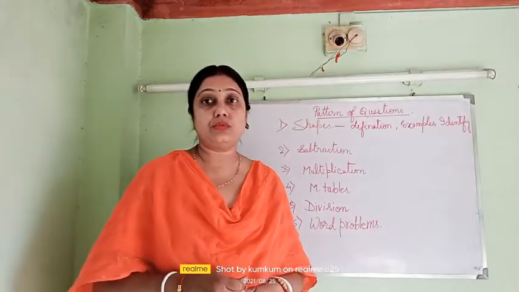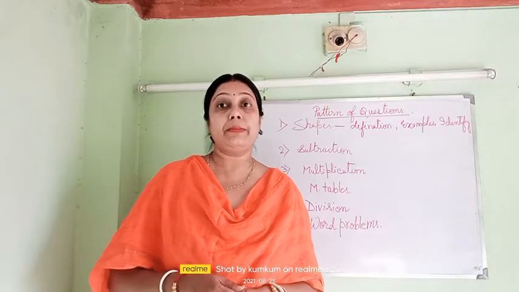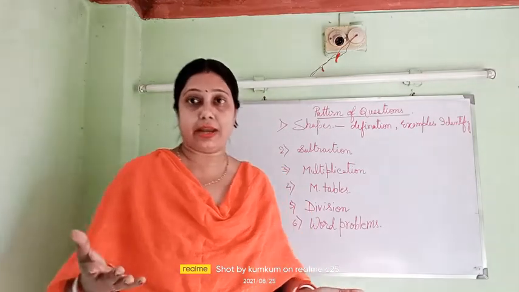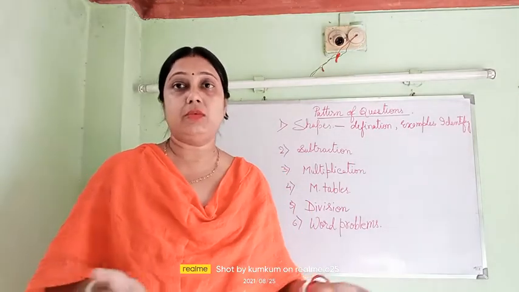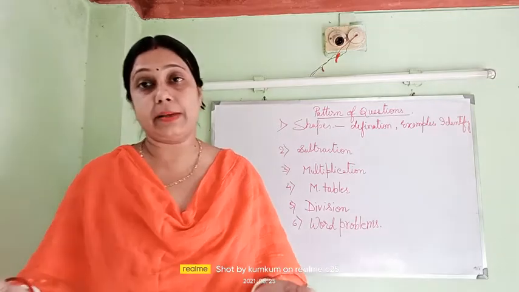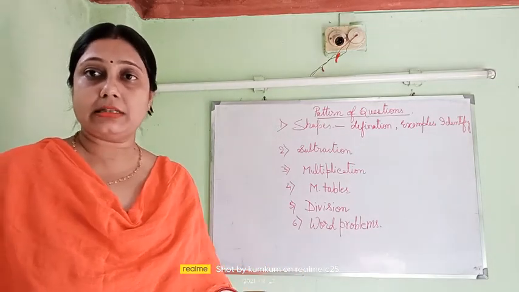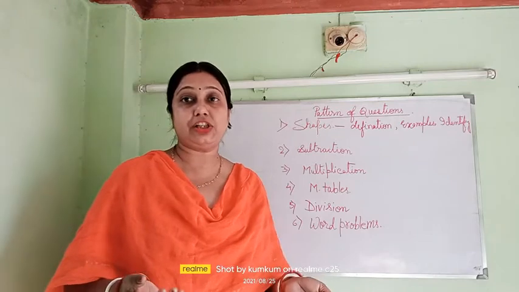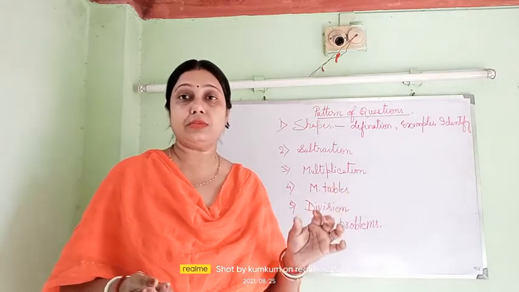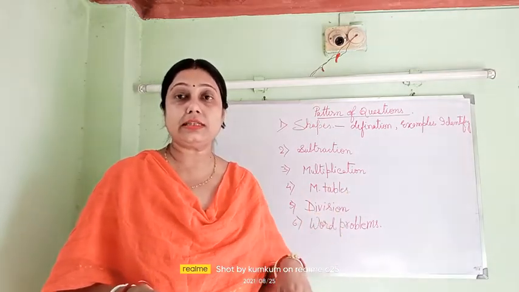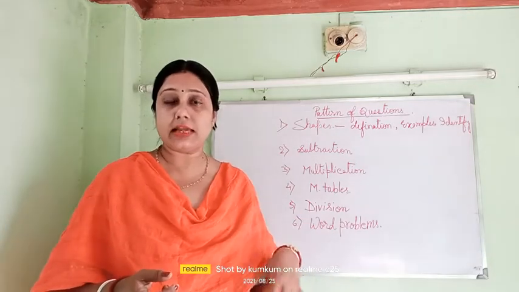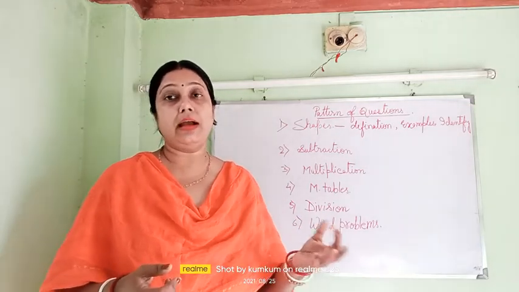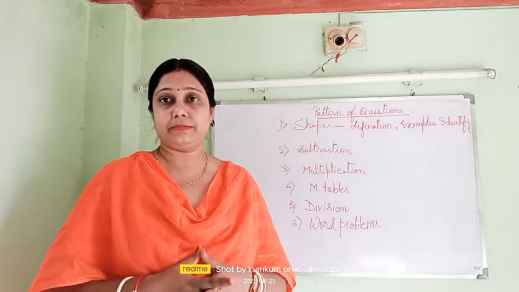You may be asked to write the definition or the meaning. That means what is a square, what is a cuboid, what is a rectangle, and give two examples. You may be asked to identify the shapes. That means I will give you some names of objects, suppose carrot, football. You have to write down the name of the shapes.